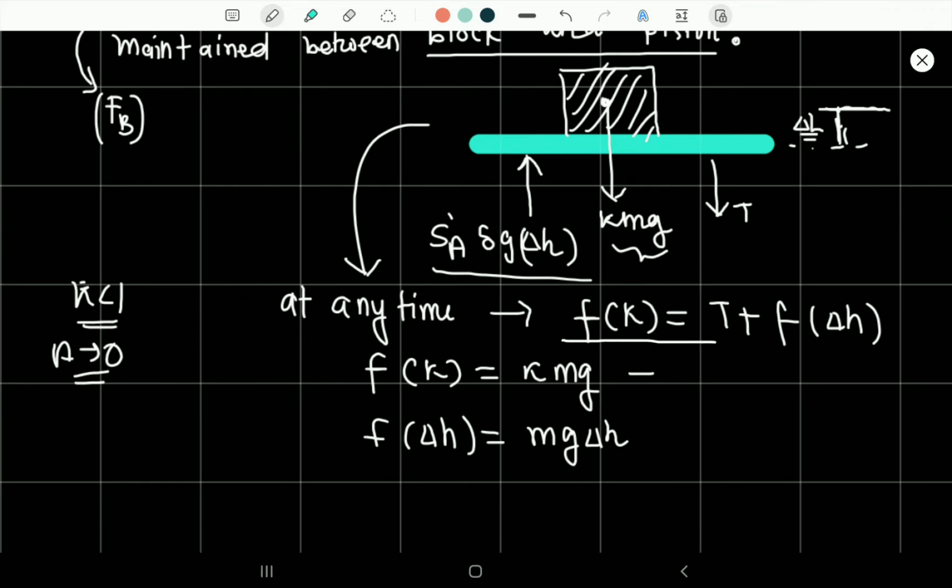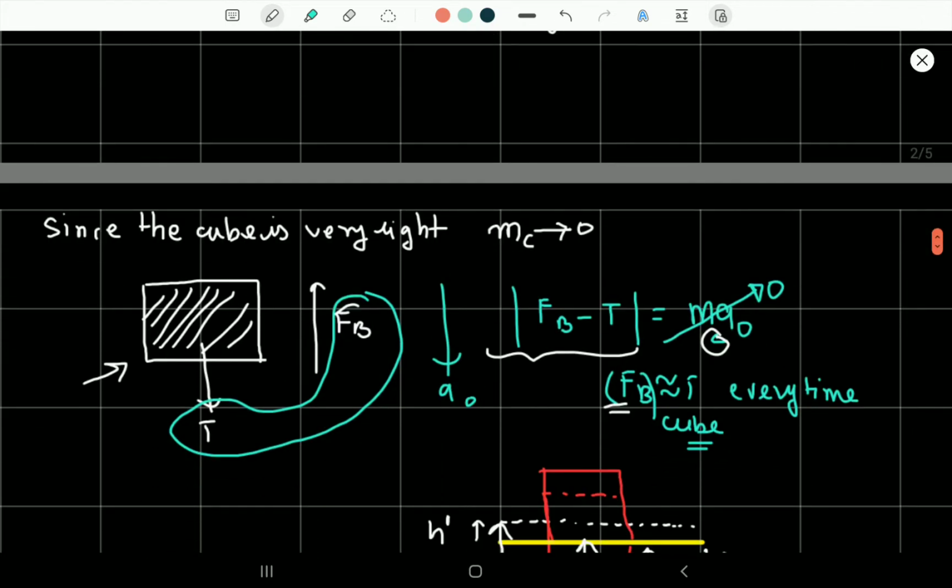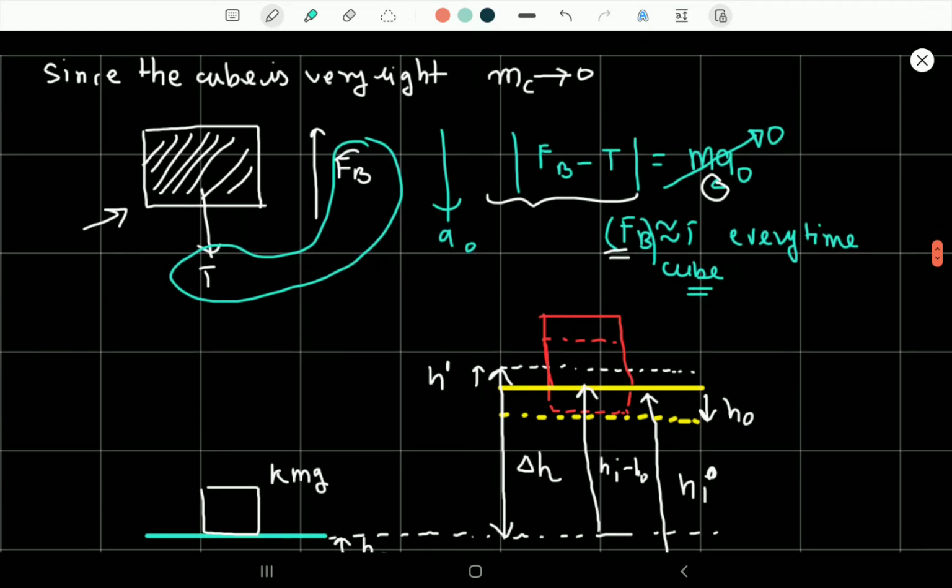So here for the equilibrium of the block, we can say a function of k is equal to T and a function of delta H. So as k varies, delta H could also vary. So F(k) is kmg, and F(delta H), which is the function of delta H, could be written as rho naught g delta H into Sa. Okay, so this is the equation at any time. At any time we can say this equation is valid. Okay, so we already discussed that the FB would always be equal to T.